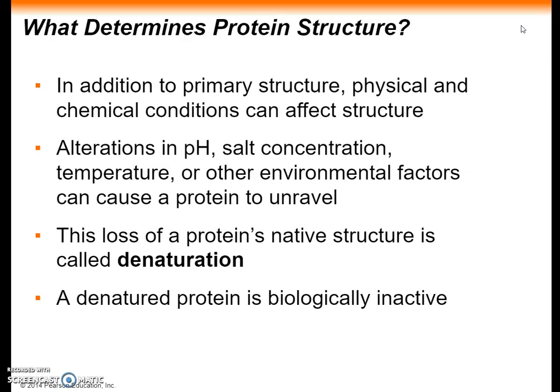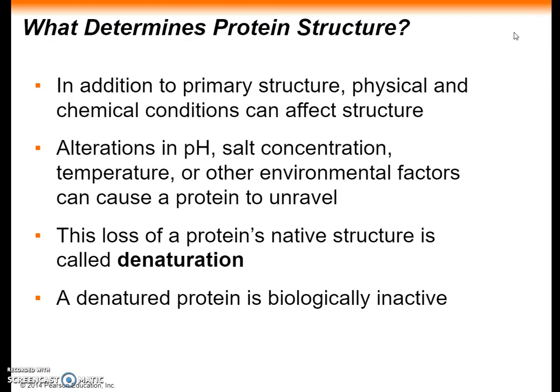A polypeptide chain with a given amino acid sequence can spontaneously arrange itself into a 3D shape, determined and maintained by the interactions responsible for the secondary and tertiary structure. The folding occurs as the protein is synthesized within the cell. Protein structure also depends on the physical and chemical conditions of the protein's environment. Alterations in pH, salt concentration, temperature, or other factors can unravel or denature a protein. These forces disrupt the weak chemical bonds and interactions within the protein, maintaining its shape. Because it's misshapen, a denatured protein is biologically inactive.